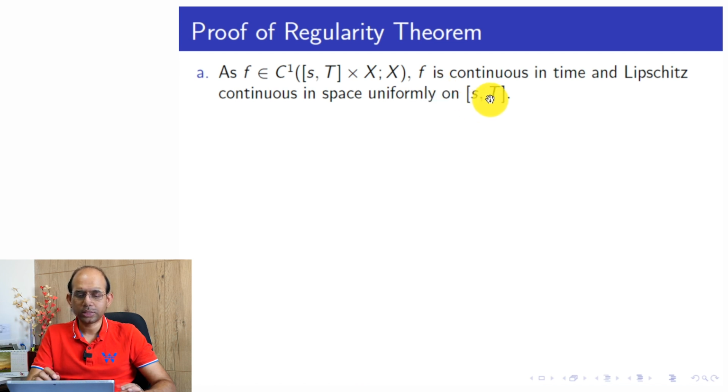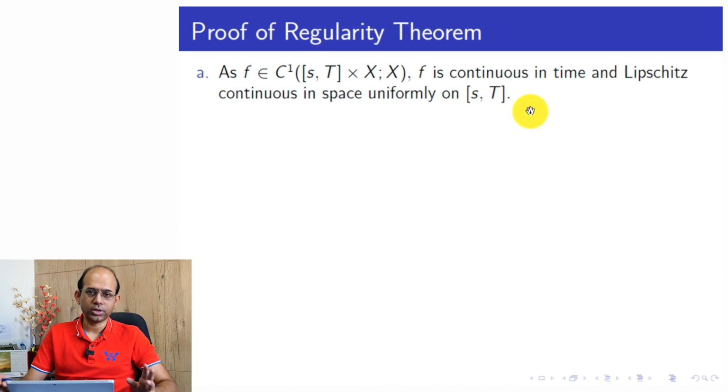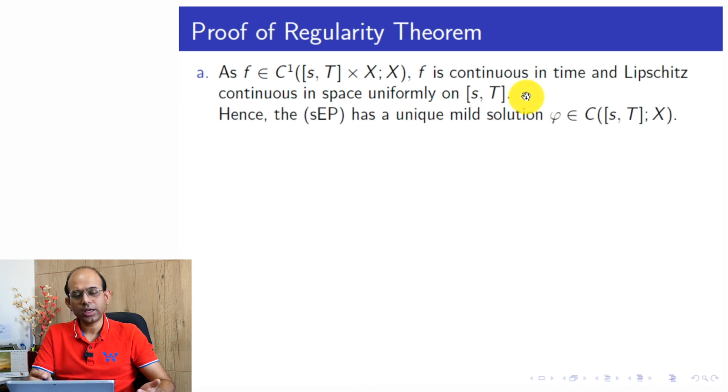So the Lipschitz constant would be upper bounded by a fixed constant. So you get Lipschitz uniformly on the interval s to capital T.